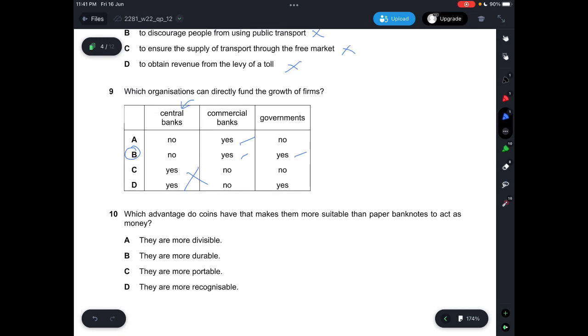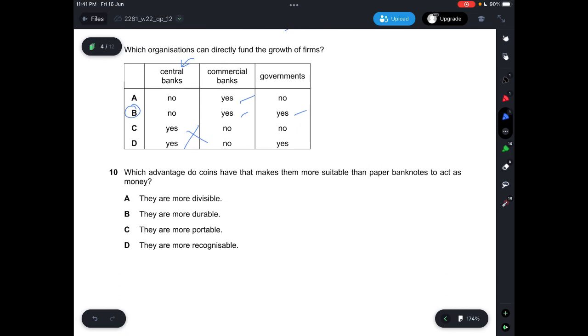And then question 10, which advantage do coins have that make them more suitable than paper banknotes to act as money? Coins are made out of a harder material than paper. Paper is something that's one piece of paper, right? So when it comes to durability, paper banknotes will lose compared to coins. So A, it says they are more divisible, which is not exactly the advantage. And B, it says they are more durable, which is correct.